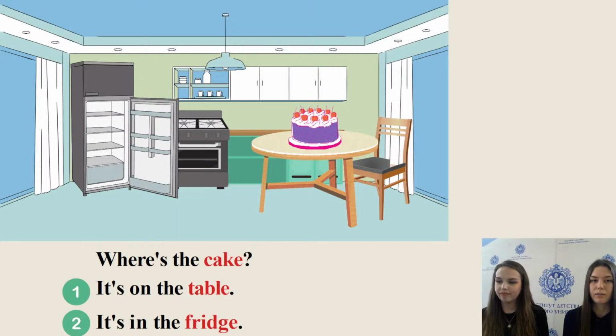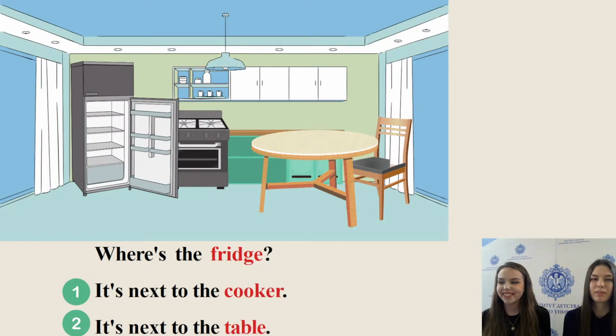Where is the cake? Number 1, it's on the table, or number 2, it's in the fridge. Write the correct number in the chat. You are absolutely right. It's on the table. Where's the fridge?